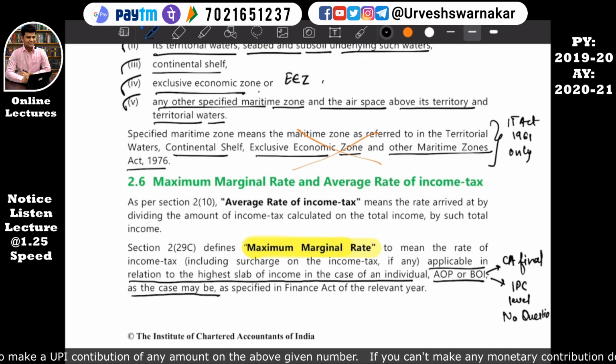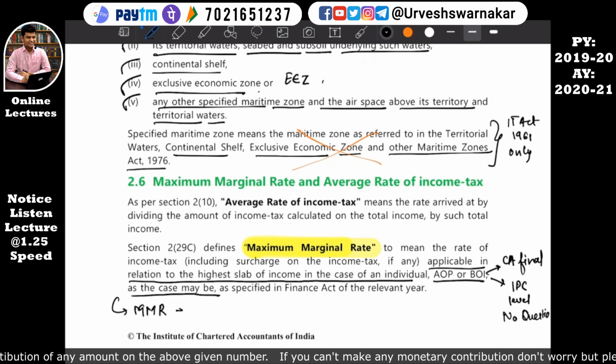But I'll show you how to calculate MMR. See, MMR is equal to the highest slab rate. The highest slab rate for an individual is 30%. Don't worry, we are going to study the slab rates in a minute or so, but understand this first.